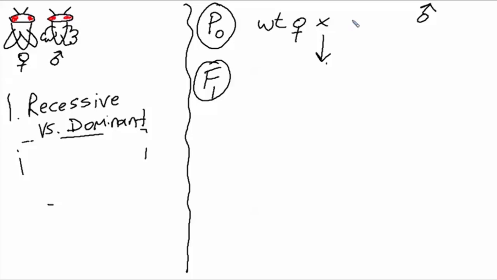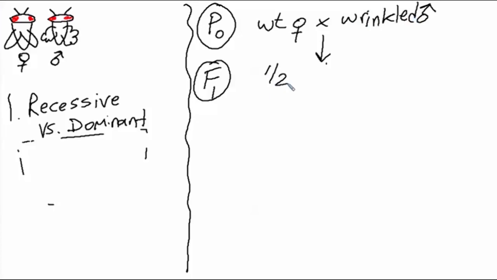So we're going to mate our wild-type female flies to our wrinkled male flies. And in the F1 generation, this time what we get is 1/2 wild-type flies and 1/2 wrinkled flies. This tells us that the wrinkled trait is being inherited in a dominant fashion.